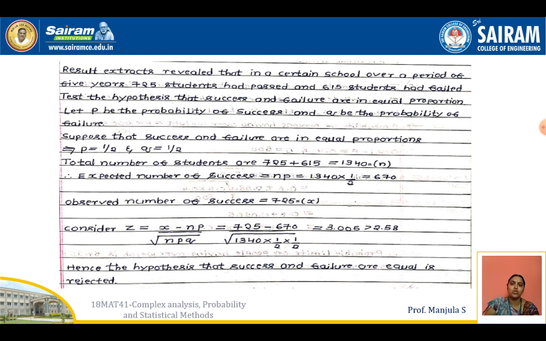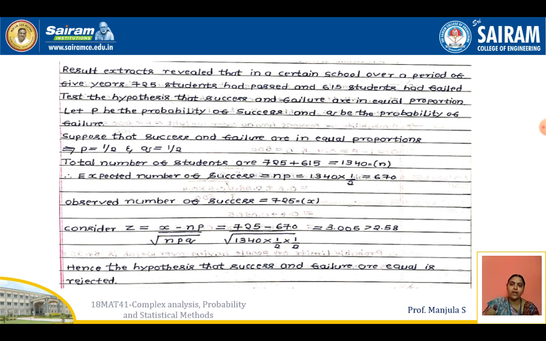It means P value, Q value both are same, that is 1 by 2 and 1 by 2. P is nothing but probability of success. Q is nothing but probability of failure. So here, before going anywhere in the question, they have given that P and Q are same, that is 1 by 2, 1 by 2, no need to find out.